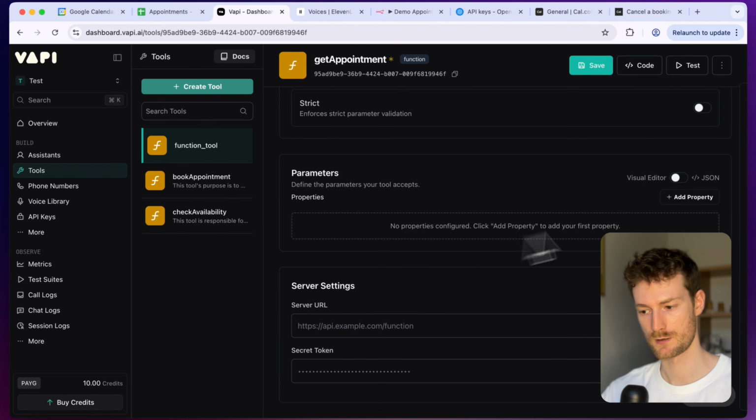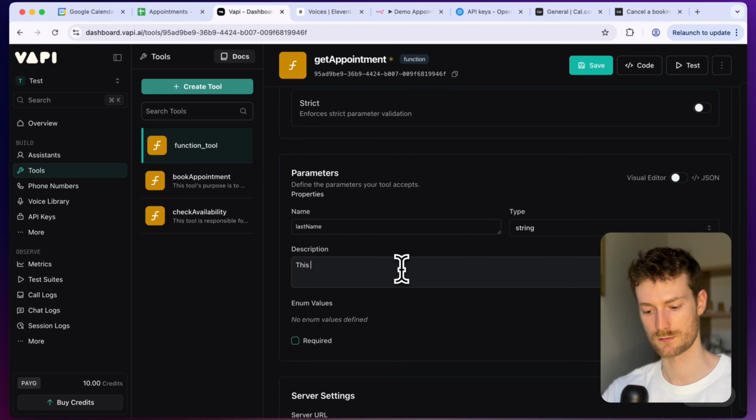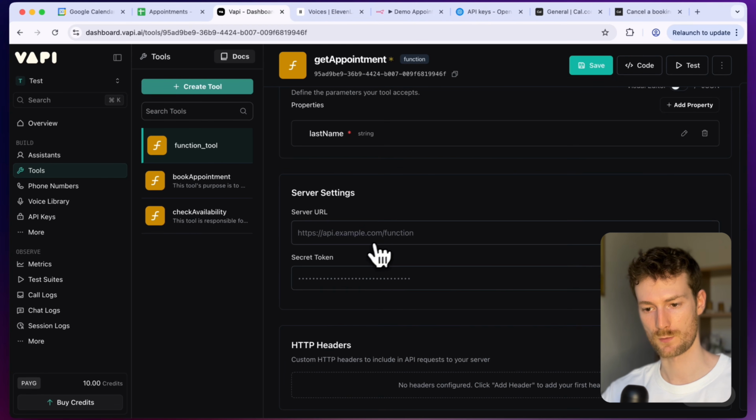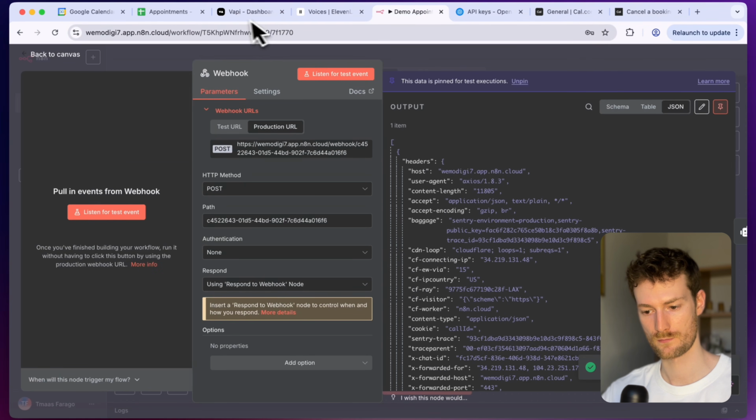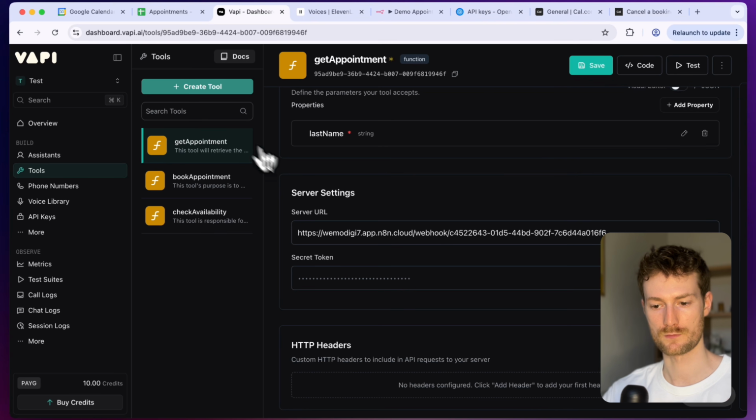And once you have that, let's scroll down and let's add a property. And the only property we need to send is last name. And this will be the last name of the user. I'm going to set it required, click apply. And one thing we need to do is provide the server URL. So let's copy this, paste it. And we have this tool as well. We need to create two more tools, which is the reschedule tool and the cancel appointment tool.